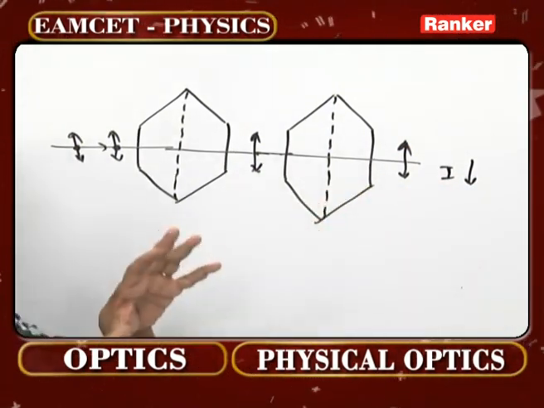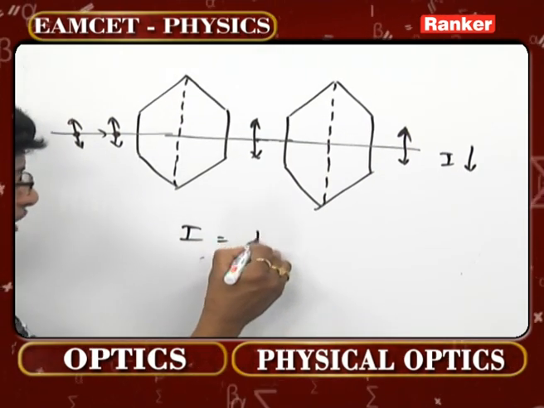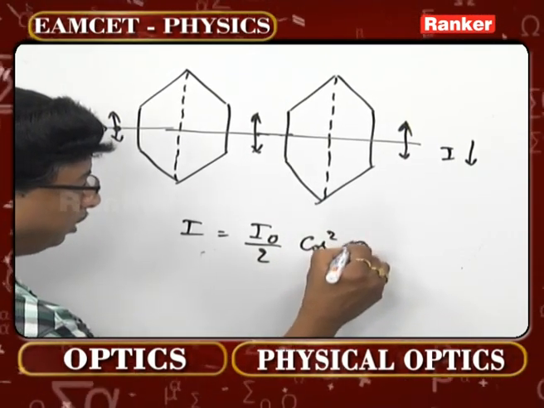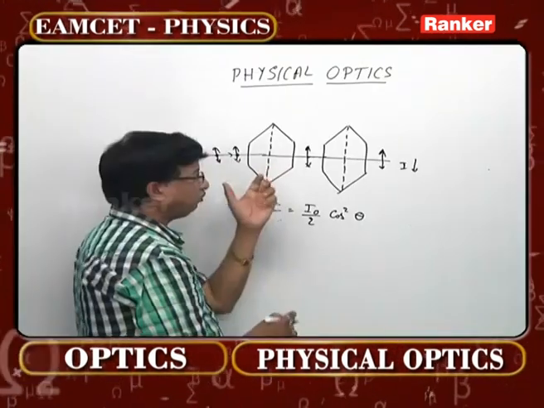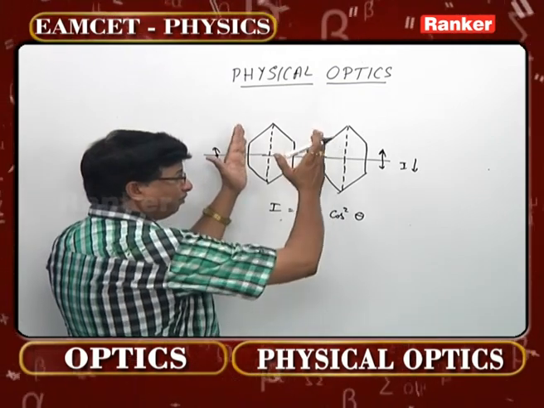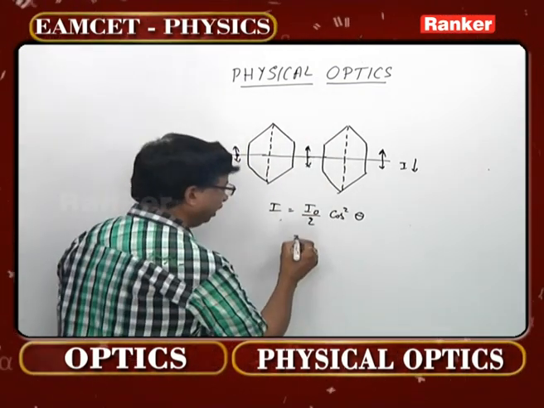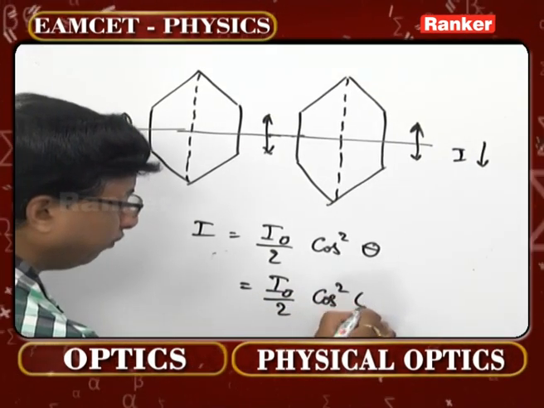How much will be the intensity? That is the question now. So you once again should take I is equal to I naught by 2 cos square theta. What is the angle mentioned between these two? That means it is fixed. The other one is being rotated. By what angle has it been rotated? Given 45 degrees. So you can take I naught by 2 cos square 45.